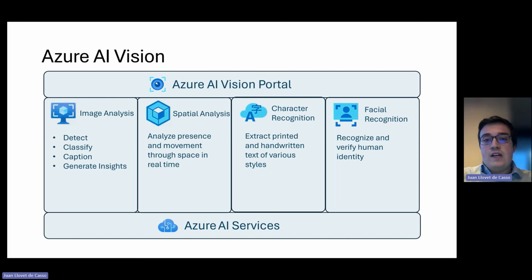Further along, we have character recognition. These models are focused on extracting text, whether it is printed or handwritten, from a variety of documents and in a variety of styles, such as handwritings or different fonts.